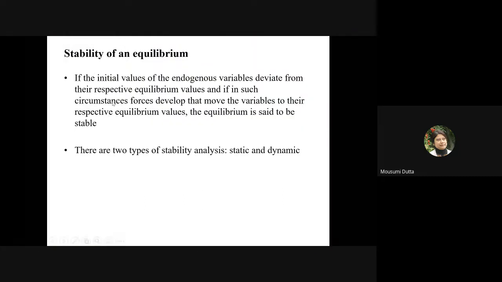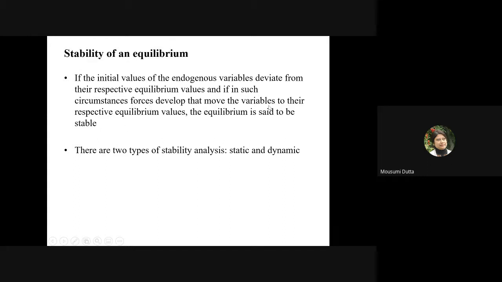however, if I read the sentence once more, if the initial values of the endogenous variables deviate from their respective equilibrium values, and if in such circumstances forces develop that move the variables to their respective equilibrium values, the equilibrium is said to be stable.